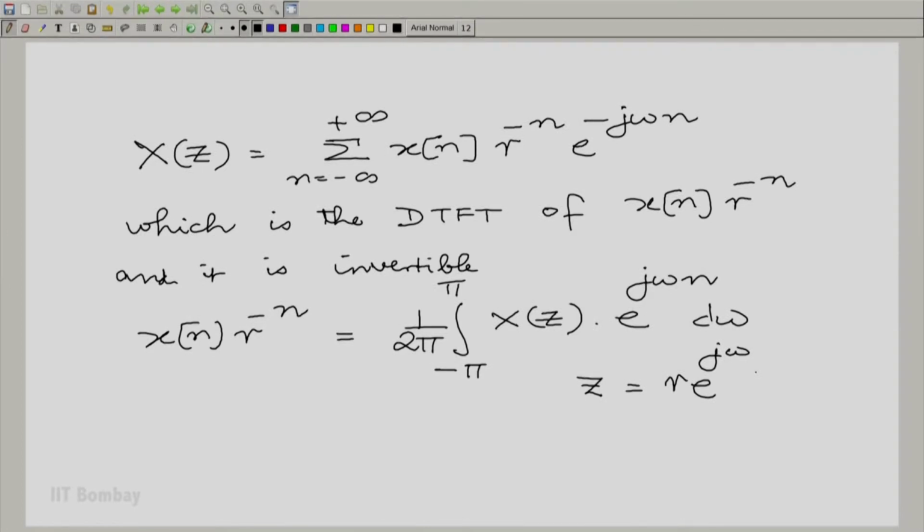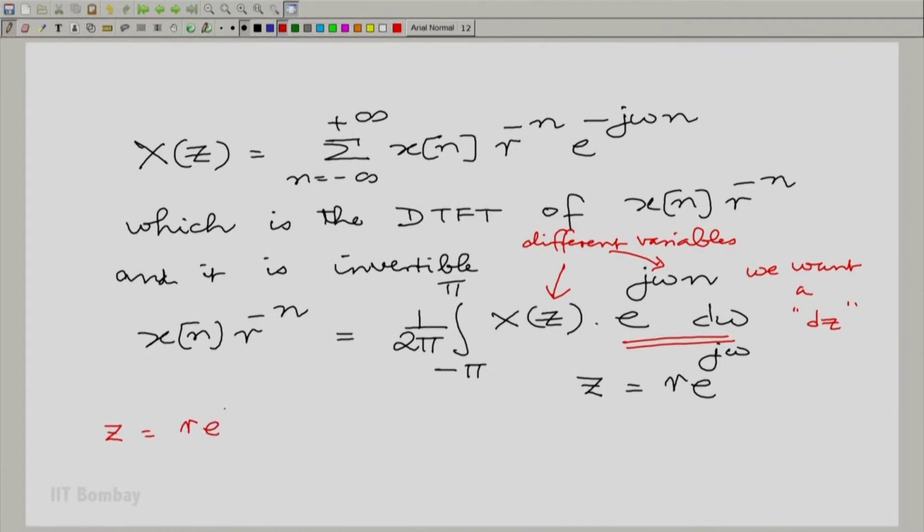And now, you should multiply. So, this integral is on omega, but the variable is z here. That is funny. So, how can I bring the same variable into play? So, I would like a dz here. And what is z indeed? z is r e raised to the power j omega. So, what would dz be? Remember, it is omega that is changing. So, dz is r j e raised to the power j omega d omega, and therefore, we can write down d omega.